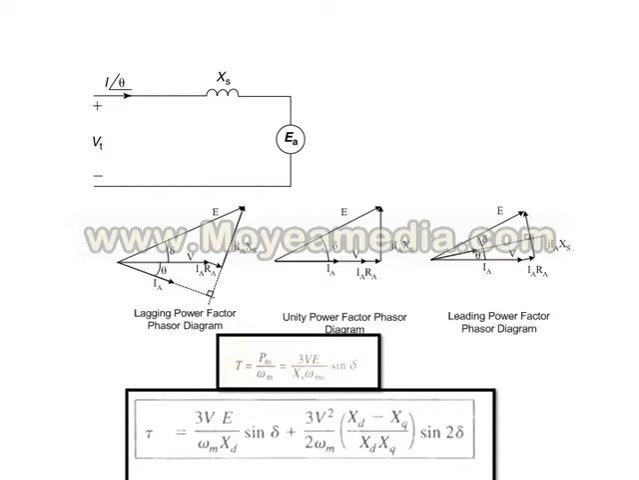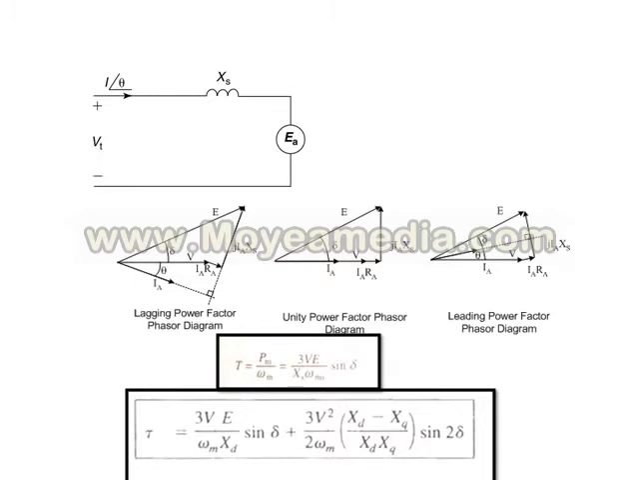The angle between E and V, delta, is the power angle, which is also called the torque angle, and which is a very important parameter to describe the hunting phenomenon. Then I have also shown in this slide torque equations. T equals 3V sine delta by Xs omega s is the torque equation of a cylindrical rotor synchronous machine, and the other equation is the torque equation of a salient pole synchronous motor.